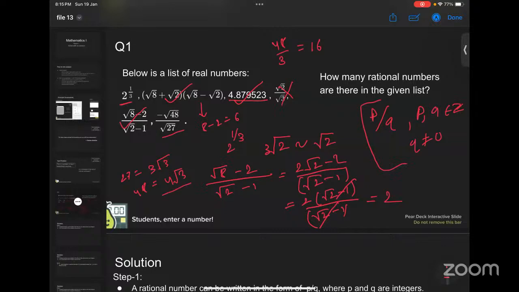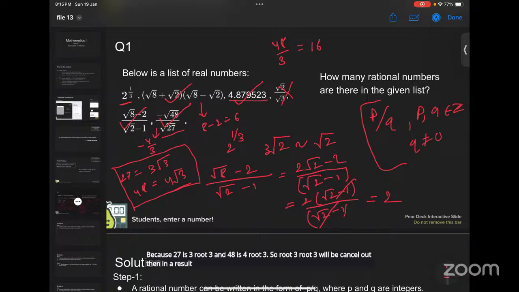Is it fine? Yeah, ma'am. I think root 3 gets cancelled, you will get minus 4 by 3. Yeah, minus 4 upon 3. The last one is rational. So this is also a rational number. Is it fine now? Okay, ma'am. Because 27 is 3 root 3 and 48 is 4 root 3. So root 3 will be cancelled out. Then in the result, we will get minus 4 over 3.